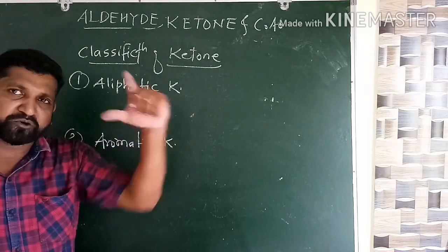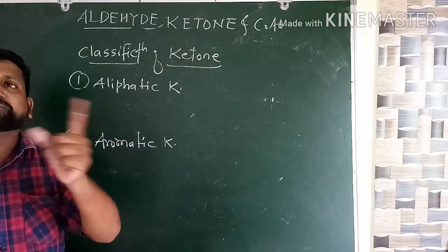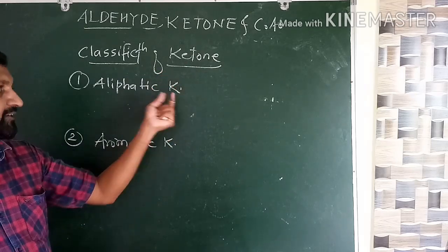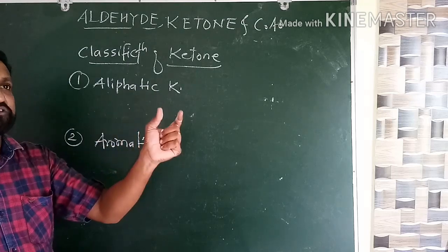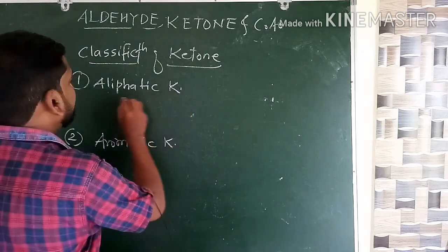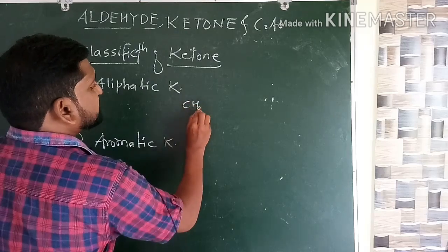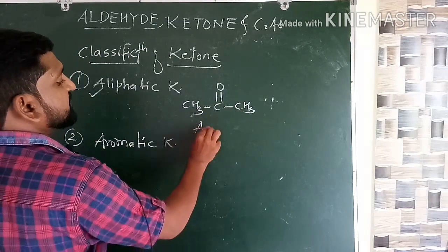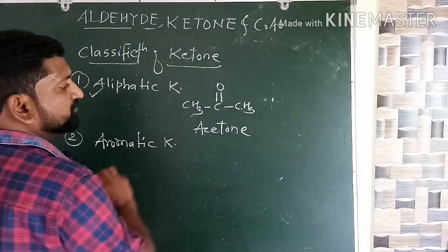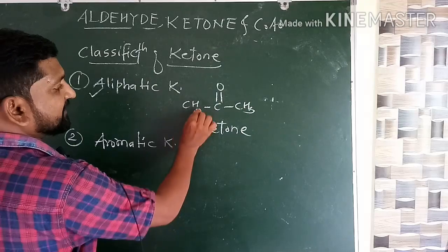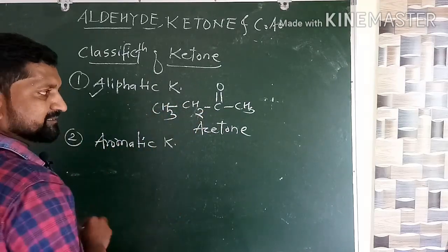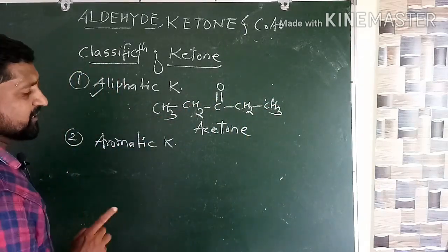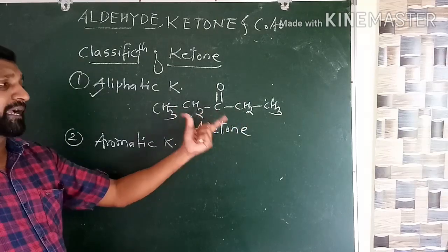Simply straight chain compounds are there, and in between that carbonyl group is attached. Okay, similar to aliphatic aldehyde, here also carbonyl carbon atom is attached to the sp3 carbon atom. See here everybody, let us discuss first one, CH3 C double bond O CH3. Okay, its name is acetone, dimethyl ketone. Okay, so this is aliphatic. If I write like this, it is aliphatic ketone. If I write like this, it is aliphatic ketone. Got it? Now these are the examples of aliphatic ketones.